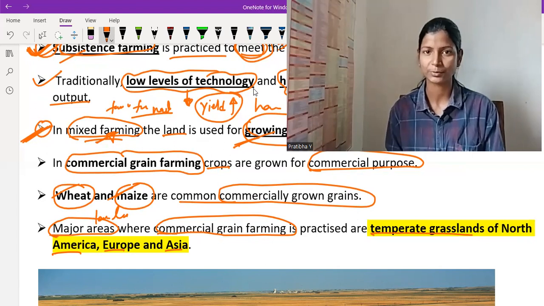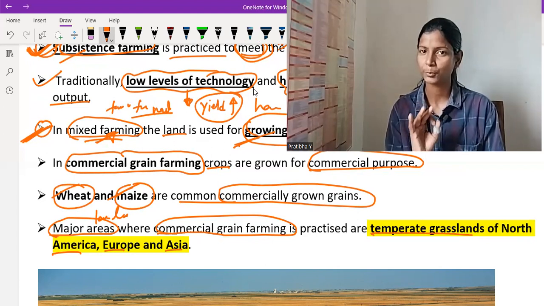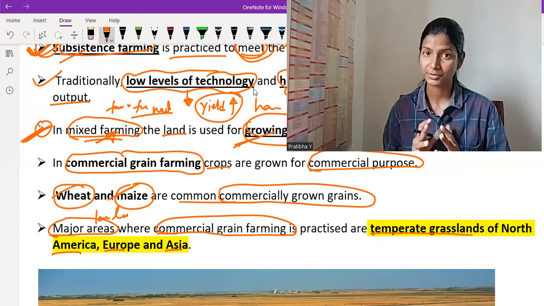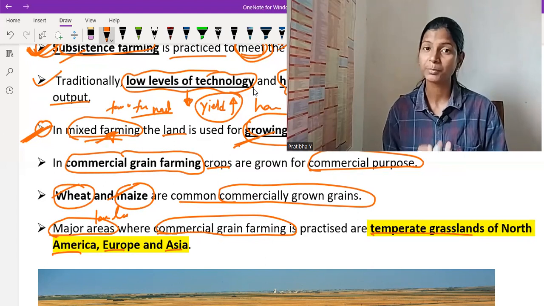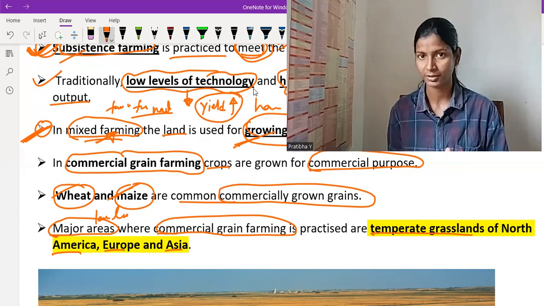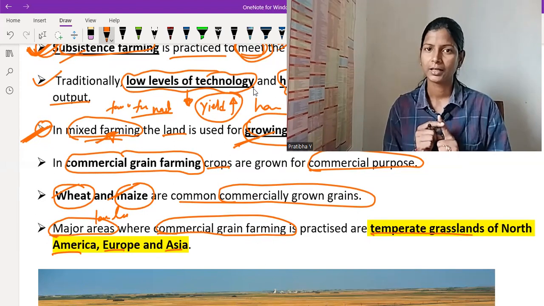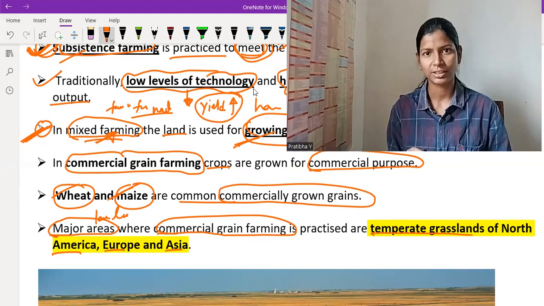So in this, we understand three important keywords: mixed farming, subsistence farming, commercial farming. In subsistence farming, we meet the need of the farmer's family. And in this, a low level of technology as well as only household labor is required because not much yield is produced in this type of farming.